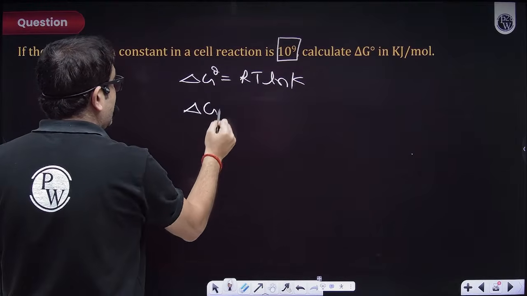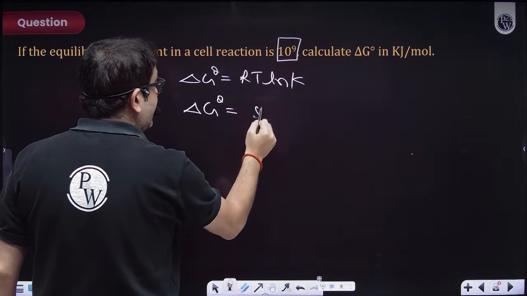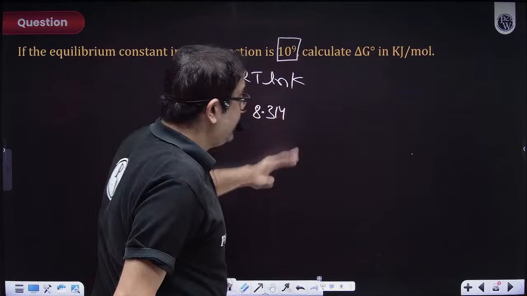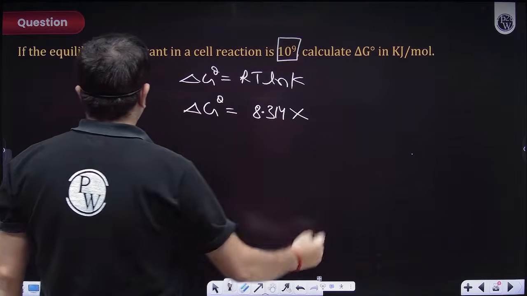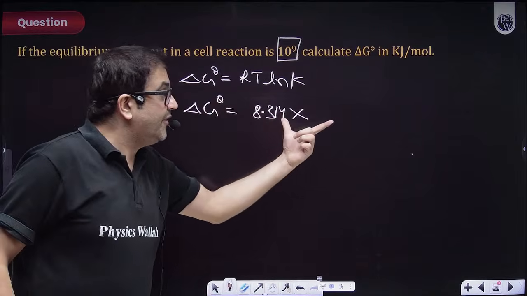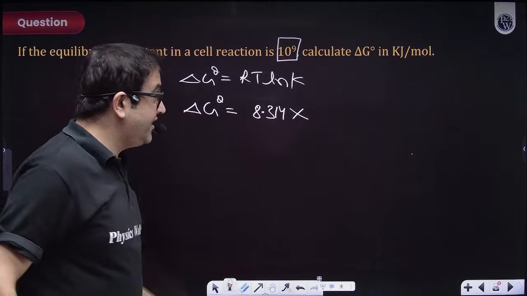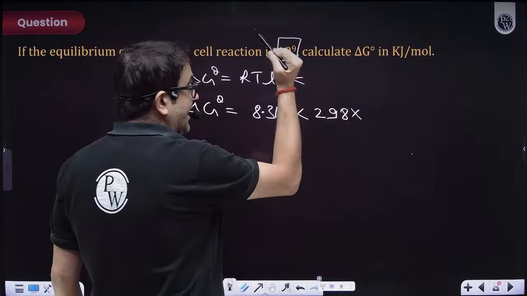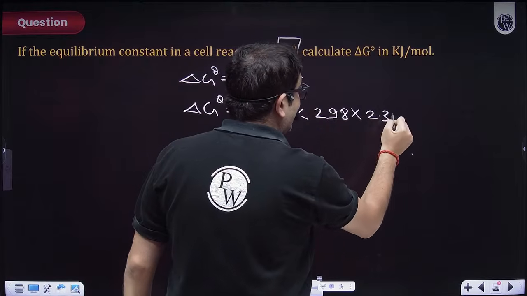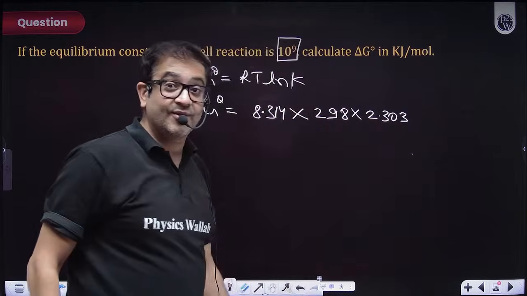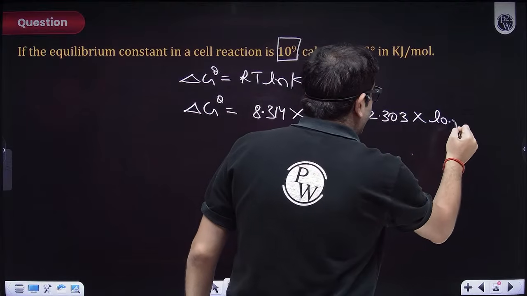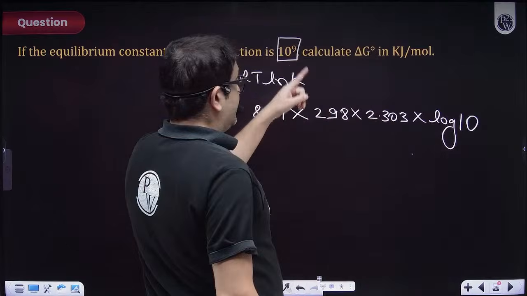R is 8.314 joule per mole per Kelvin, because I need to calculate this in joule. The temperature is the standard value, 25 degrees Celsius, as in 298 Kelvin, into, because I cannot calculate ln value but I can calculate log, ln of x is equal to 2.303 into log of x. So log of 10 raised to the power 9, because that is the value of K.